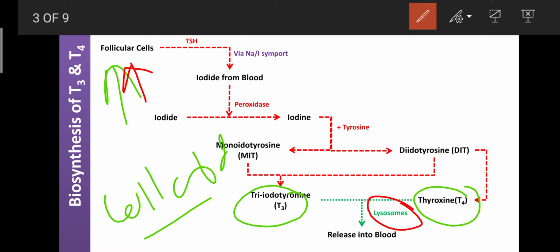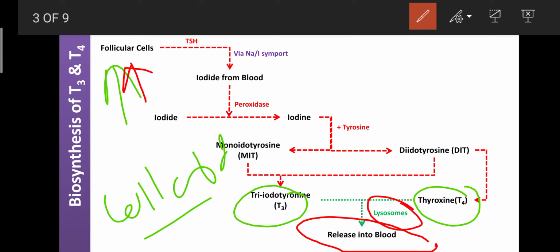This lysosome enzyme causes the release of T3 and T4 from the colloid or from the thyroglobulin, where they are stored. Then only, under the influence of the lysosome enzyme, T3 and T4 are released into our blood. This positive feedback mechanism is applicable for the release of all types of hormones.